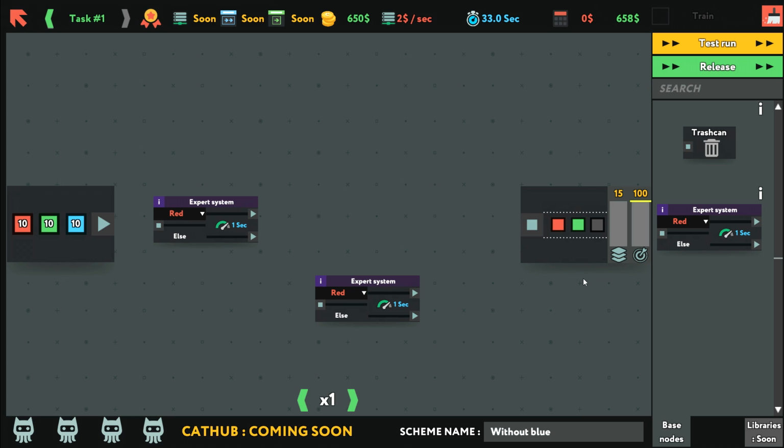Can I get more context? Did I miss a tutorial button somewhere? They haven't actually explained what anything on the screen means. Cat hub coming soon. Scheme name without blue. Is that just the name of the level? Base nodes, libraries soon. Train. That's just the stats. All these things say soon, so I guess they're not in the game yet.